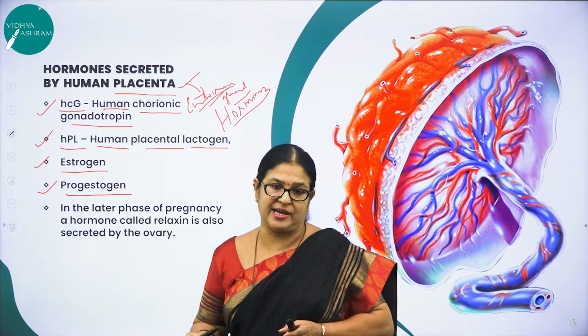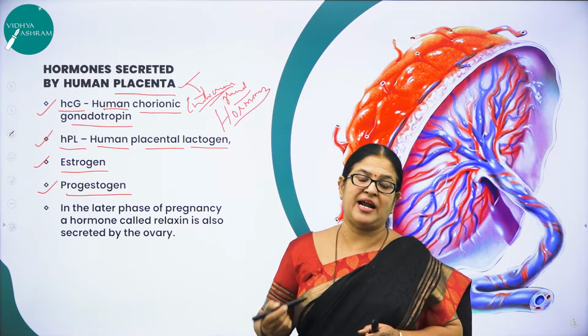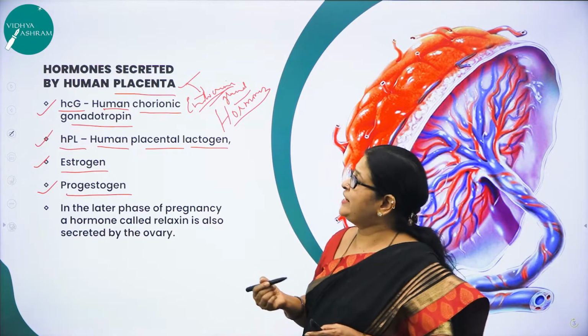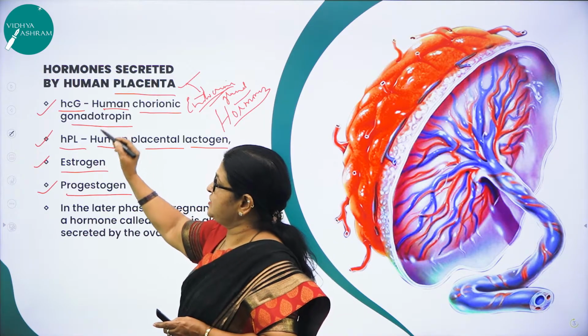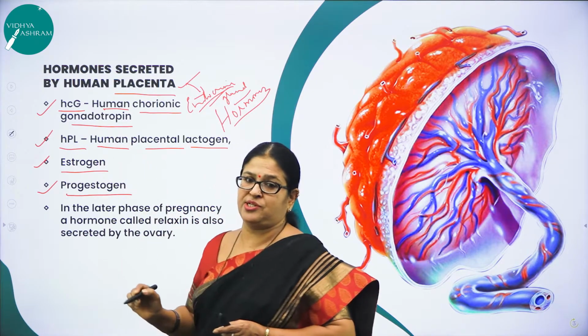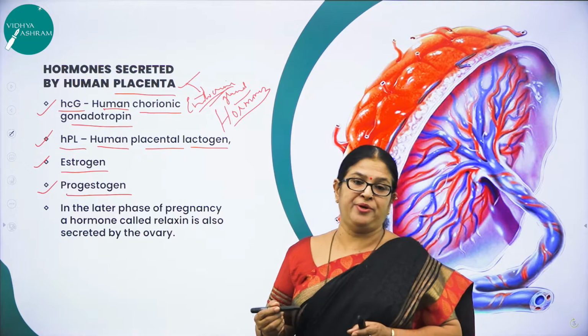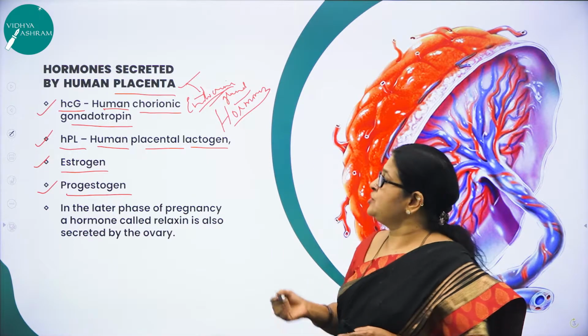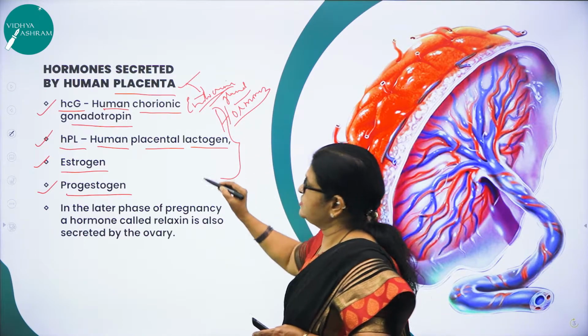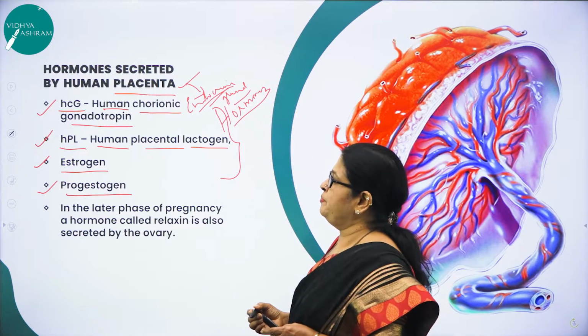This is asked in your exam. Placenta acts as an endocrine gland. Justify the statement. Why does it act as an endocrine gland? Because it also produces hormones like HCG, HPL, estrogen and progestogen, which have a great role to play during the process of pregnancy and during the process of parturition. So that is the reason why all these hormones have a great role to play, right?